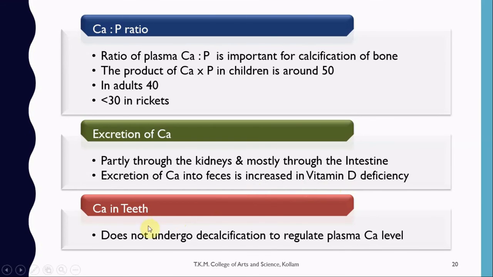Calcium in teeth does not undergo decalcification to regulate the plasma calcium level, even though a rich amount of calcium is there in the teeth. Mainly the resorption of bone is the process which helps to maintain the normal serum calcium level.